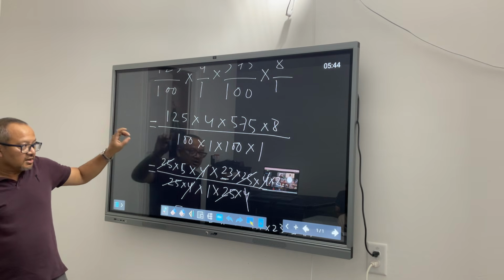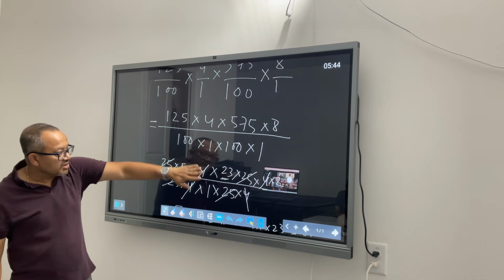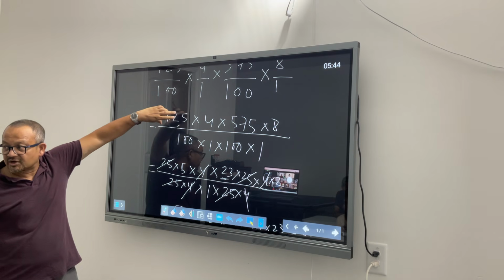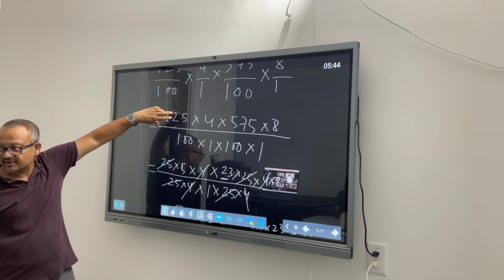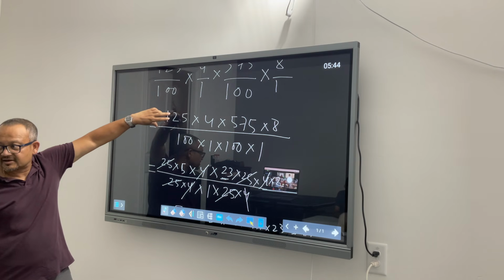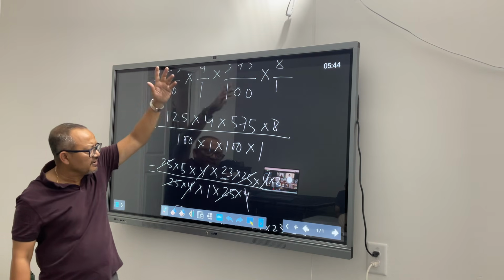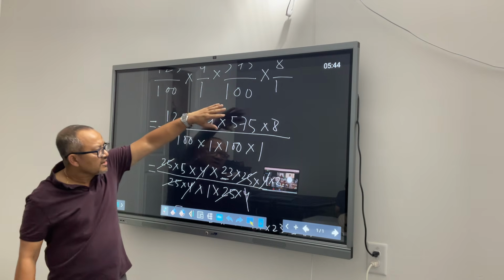I'll come to your hand. So here, how did I come to this one? I'm just breaking every number into smaller pieces. 125 is 25 times 5. Factorizing it. Yeah. 4 I kept it. If needed, I can break it later.